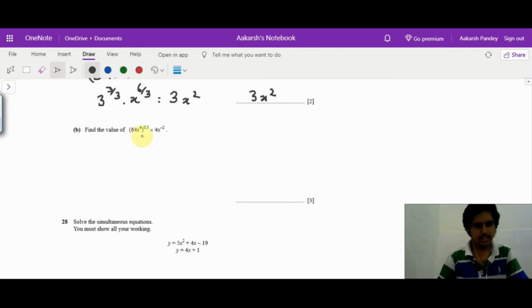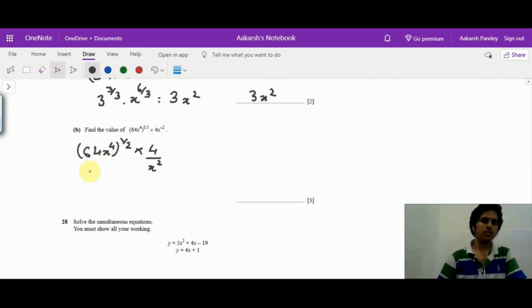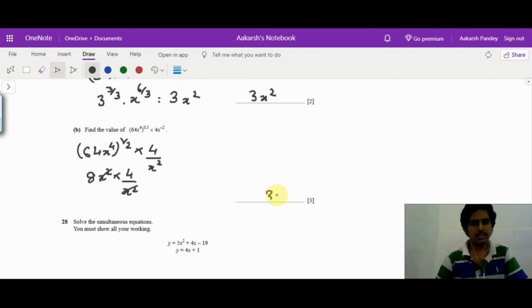Next we have to find the value for this. We know that for 64 x raised to 4, the power 0.5 is nothing but half, which is square root, into 4, and x raised to minus 2 means it is x square in the denominator. So now I can write: square root of 64 is 8, and square root of x raised to 4 will be x square, times 4 upon x square. These x square get cancelled and I get 32 as the answer.